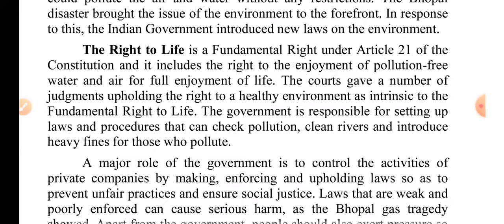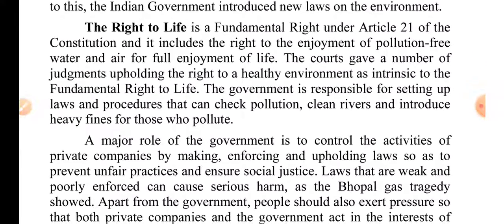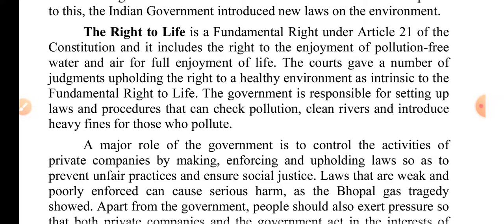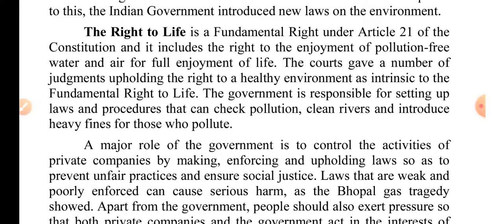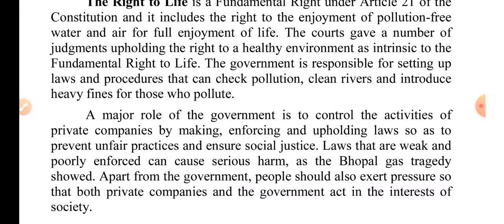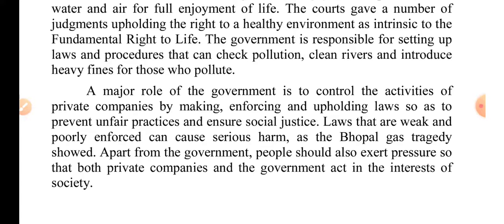The right to life is a fundamental right under Article 21 of the Constitution, and it includes the right to the enjoyment of pollution-free water and air for full enjoyment of life. The courts gave a number of judgments upholding the right to a healthy environment as intrinsic to the fundamental right to life. The government is responsible for setting up laws and procedures that can check pollution, clean rivers, and introduce heavy fines for those who pollute.